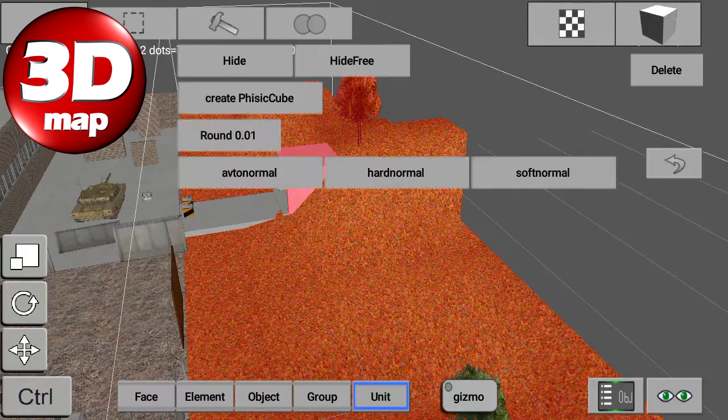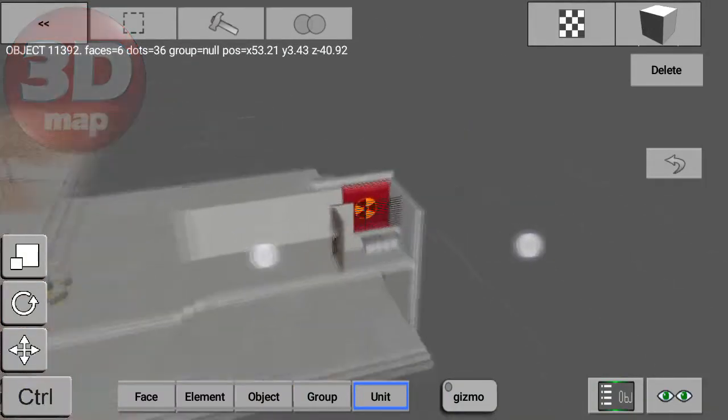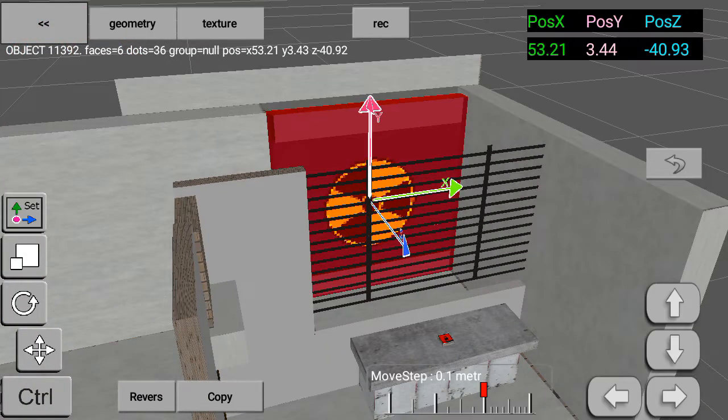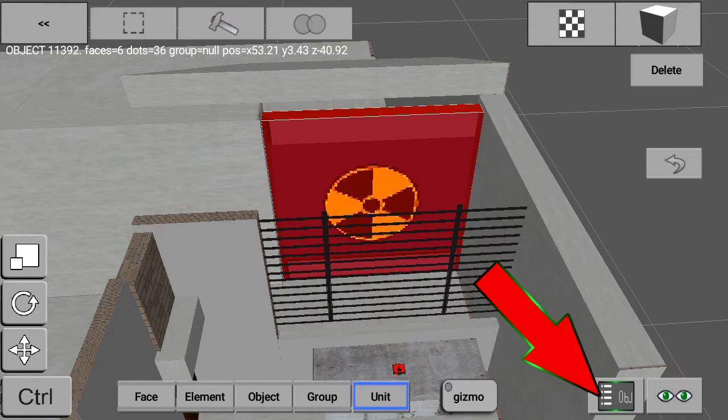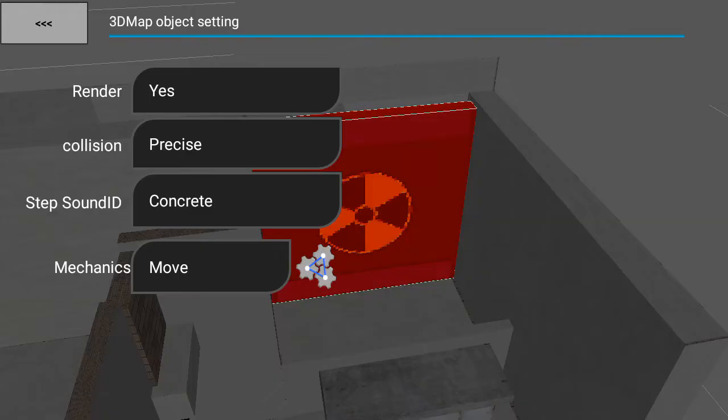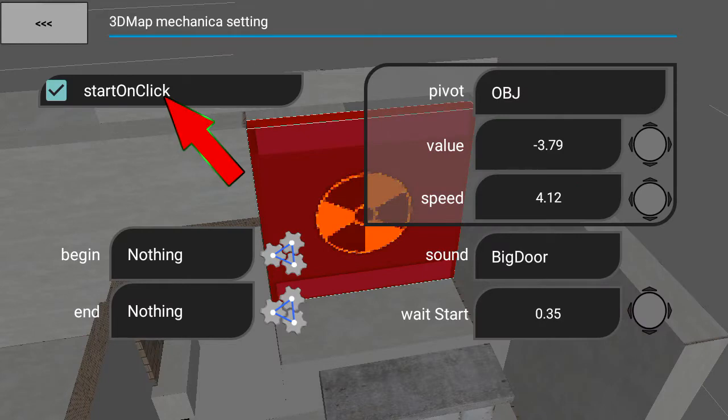Hello! In the 3D map program you can start some mechanism using other mechanism. Let's make a button that will open a large iron door. Open the Properties windows of the door. Go into the Properties of Mechanics and turn off its Start on Click checkbox.